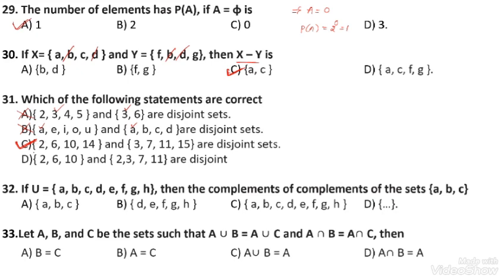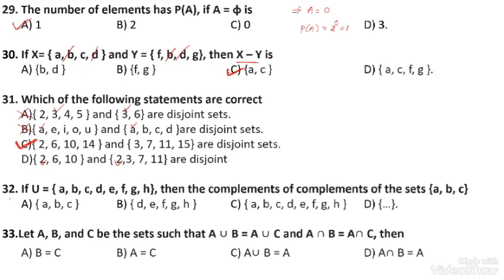I will check the option number D. 2, 6, 10. Here also 2 is present. Therefore, this is not a disjoint set. This is an incorrect statement. Therefore, option C is the correct answer.